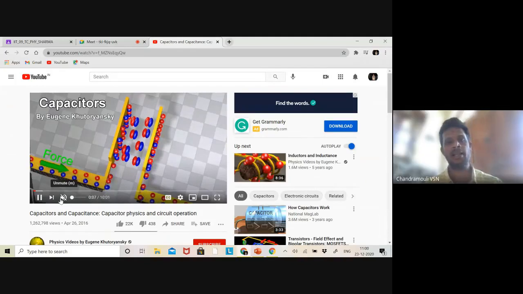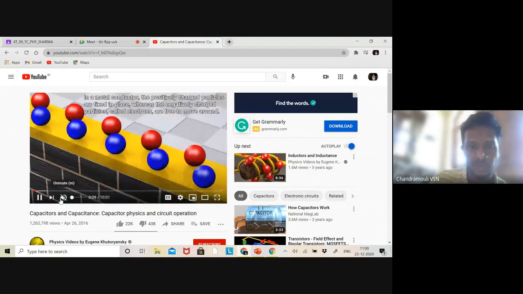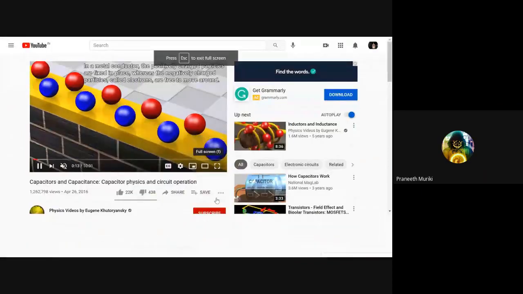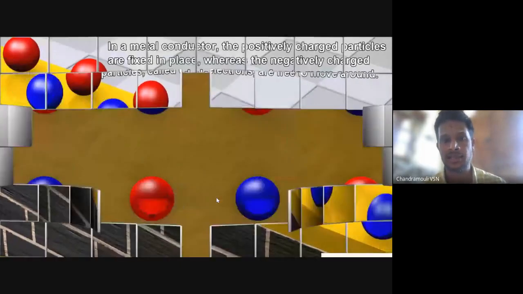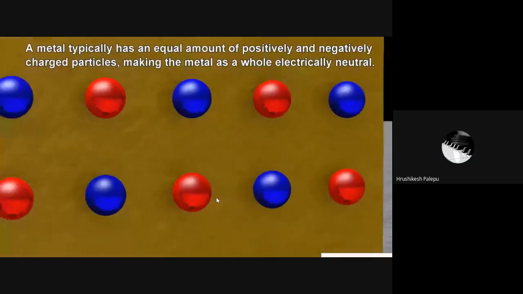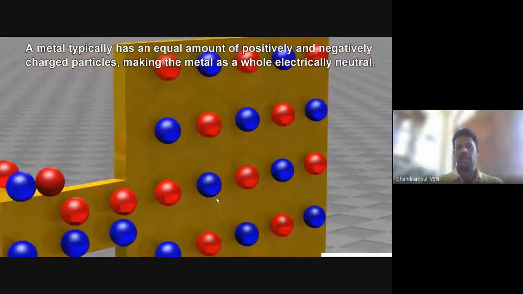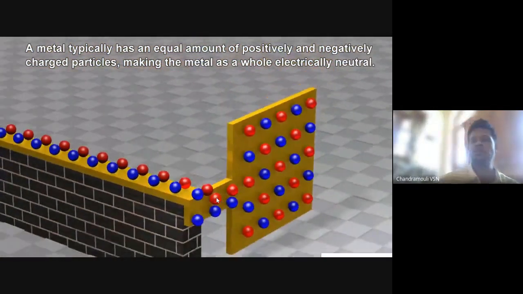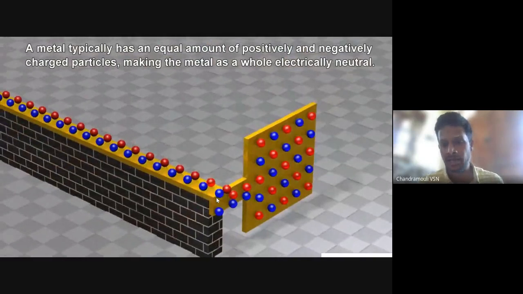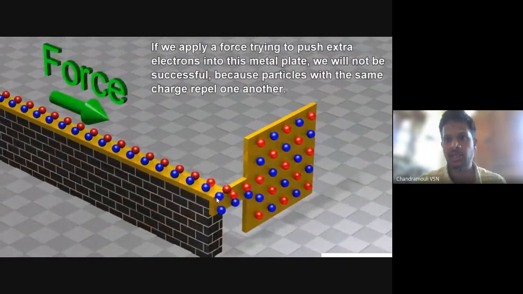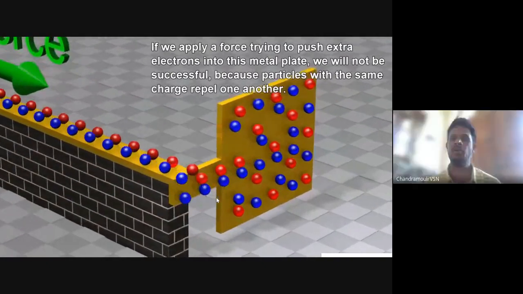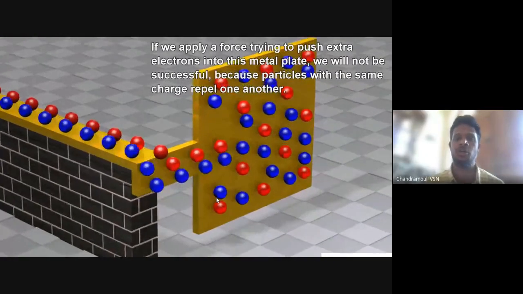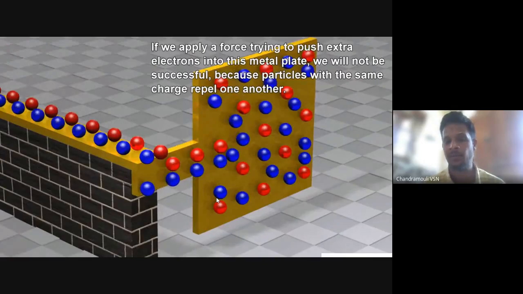So when we connect it to a battery, that will begin. What are those blue colors? The blue color is positive charge and the red color balls are negatively charged. So for that plate, there is a positive charge and negative charge. If you have a single plate, what happens?